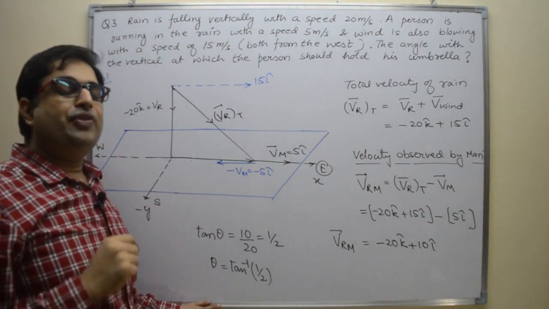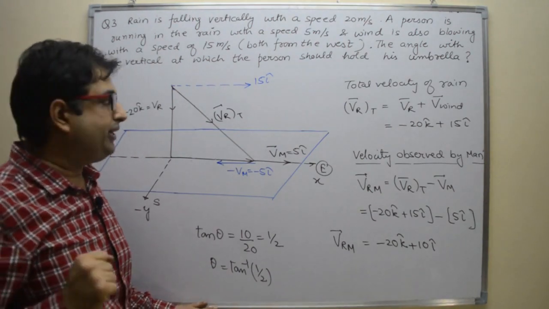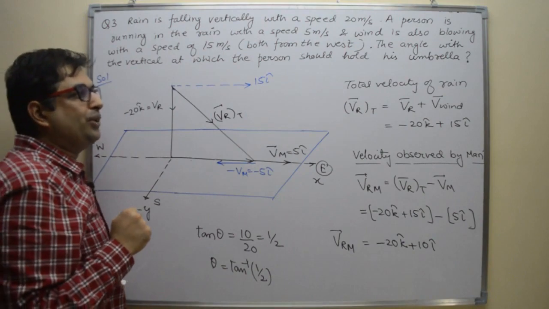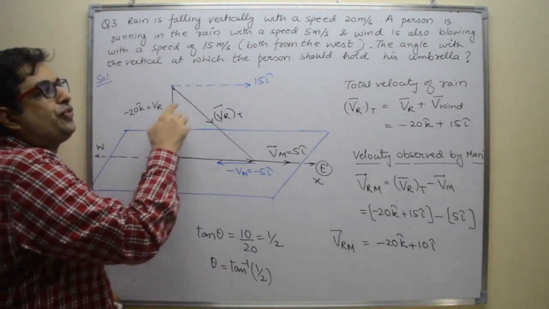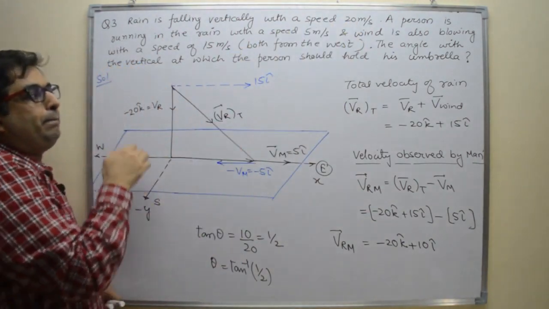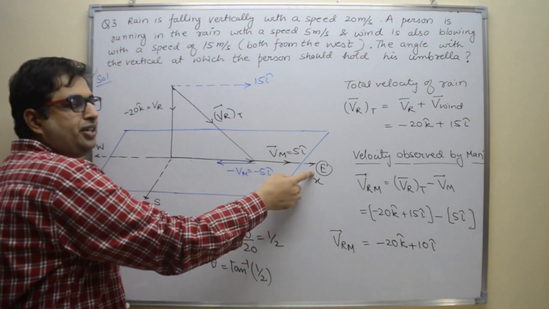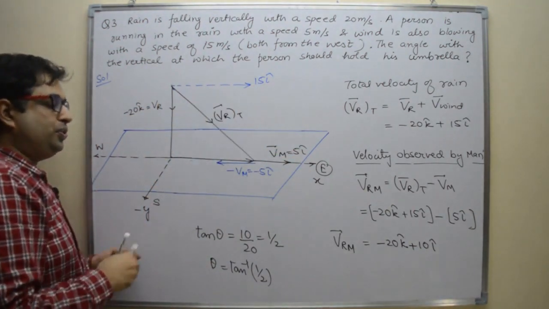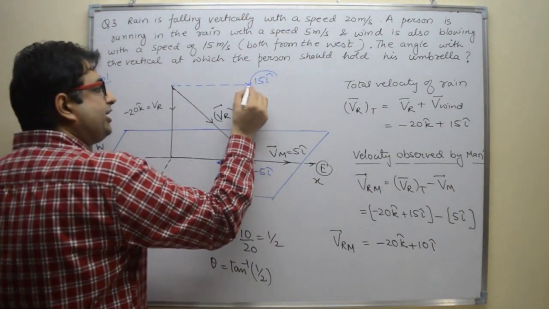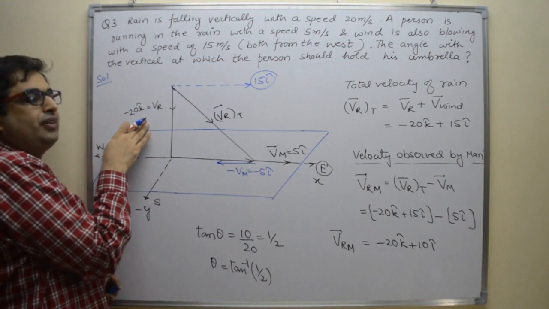That means we have to find out the velocity of rain observed by man, right? So first of all, let us calculate the total velocity of rain. Individual velocity of rain is given to you, 20, but wind will blow the raindrops in the east direction because we have speed of wind also. So wind is also blowing, that means we have to add this velocity to the rain velocity.